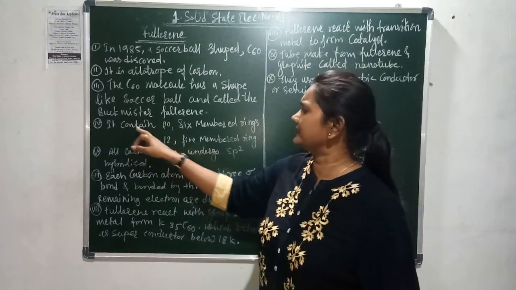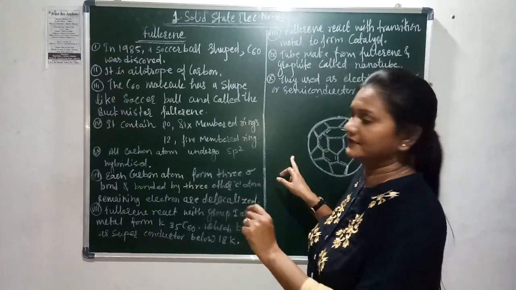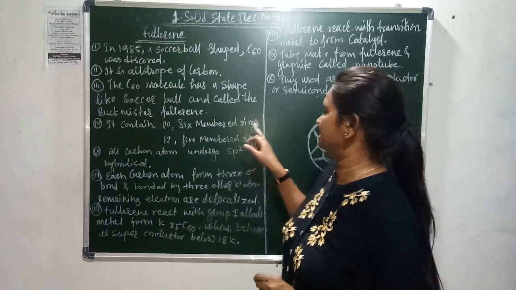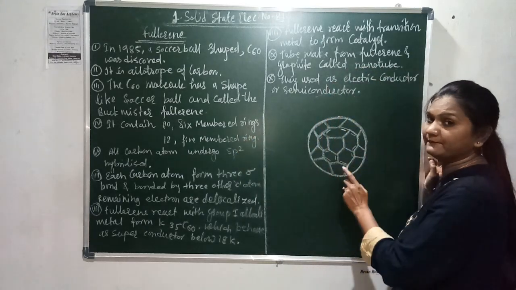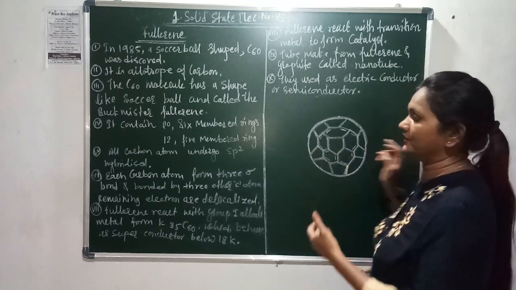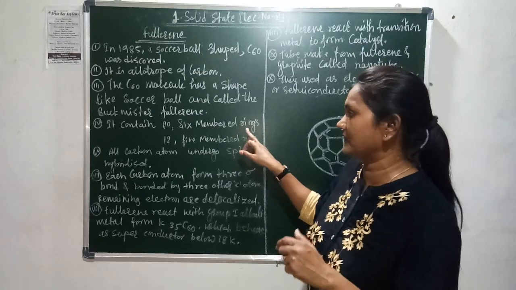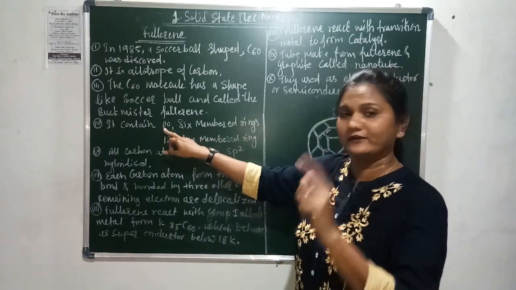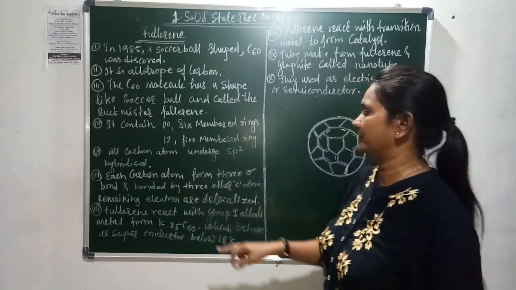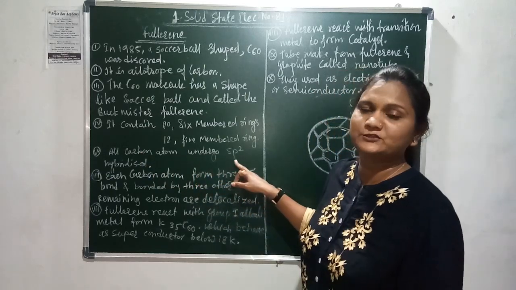So C60 fullerene contains 20 six-membered rings. That means the fullerene is made of two kinds of ring: one is pentagonal and the second is hexagonal. The six-membered ring means hexagonal, and there are 20 of them, and the five-membered rings number 12. All the carbon atoms undergo sp2 hybridization.